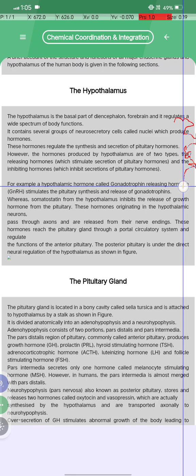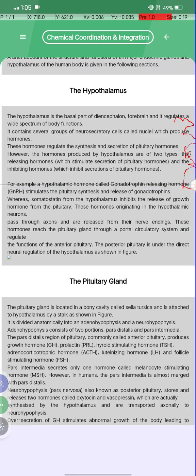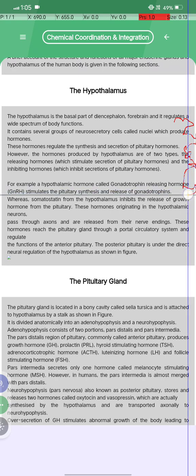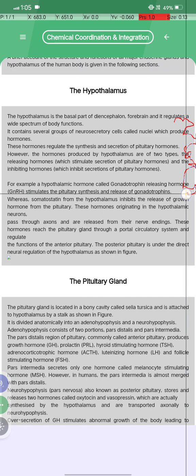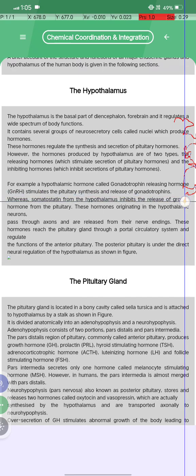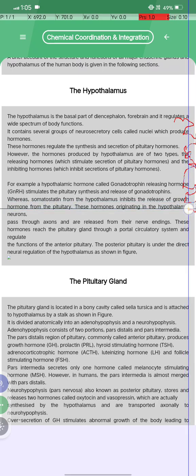For example, the hypothalamic hormone called gonadotropin releasing hormone, GnRH, stimulates the pituitary synthesis and release of gonadotropins, whereas somatostatin from the hypothalamus inhibits the release of growth hormone from the pituitary.